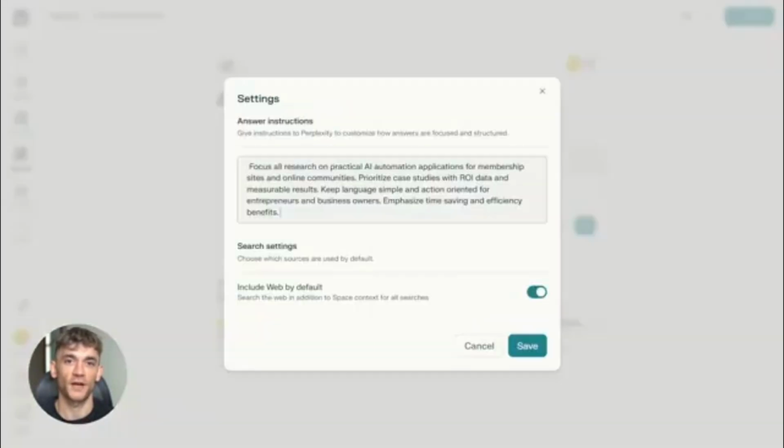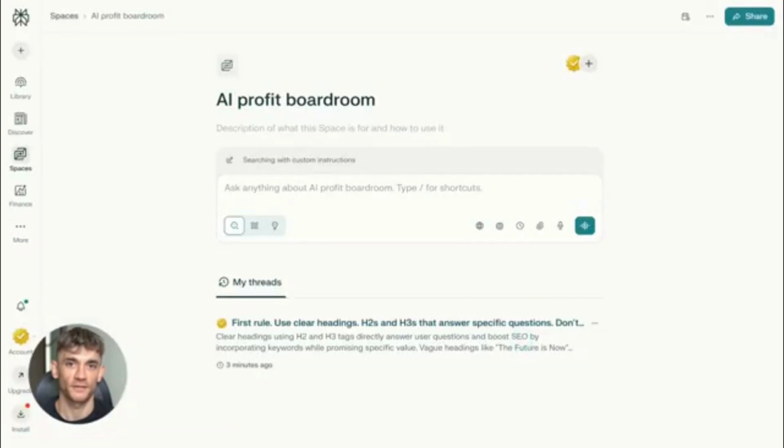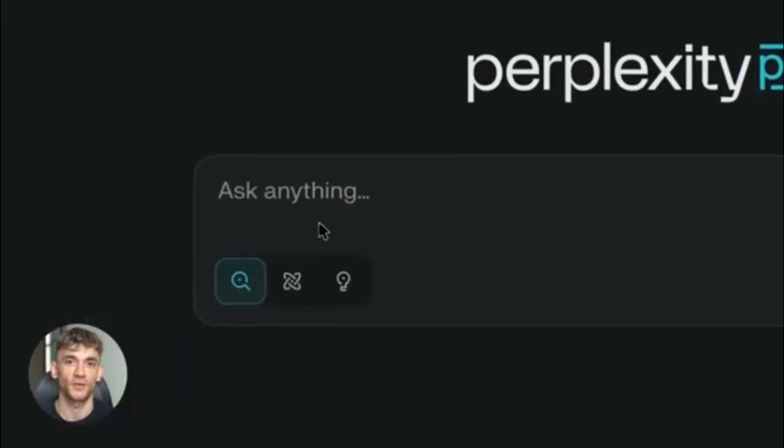Focus all research on practical AI automation applications for membership sites and online communities. Prioritize case studies with ROI data and measurable results. Keep language simple and action-oriented for entrepreneurs and business owners. Emphasize time saving and efficiency benefits. Now, every search in that space follows those rules.